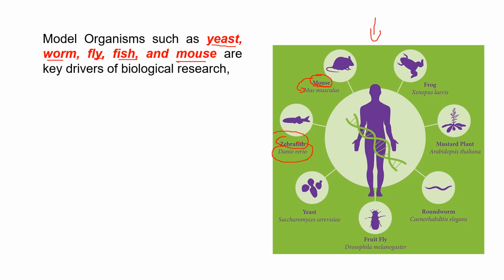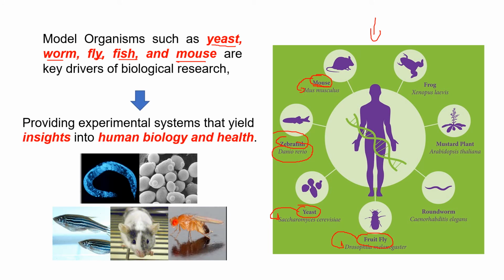So here is the yeast, and the scientific name is Saccharomyces cerevisiae. And here is the fruit fly, with the scientific name Drosophila melanogaster.